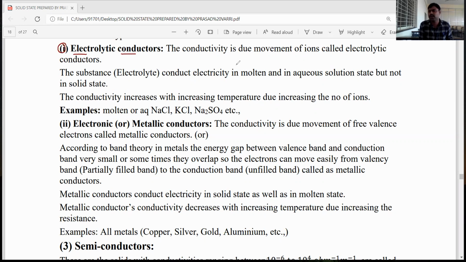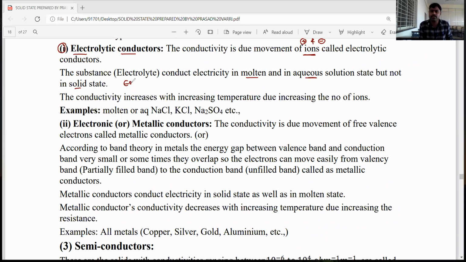Electrolytic conductors means the conductivity of solid substances is mainly due to the movement of ions. Movement of ions means positive and negative ions move. This conductivity is in the molten state as well as in the aqueous state only, but not in the solid state.